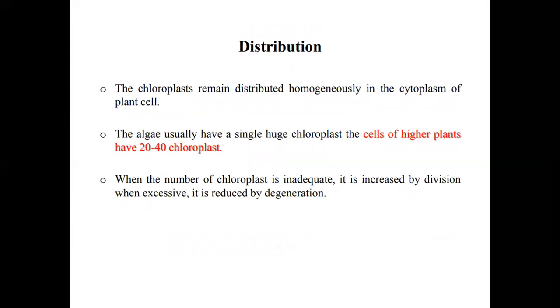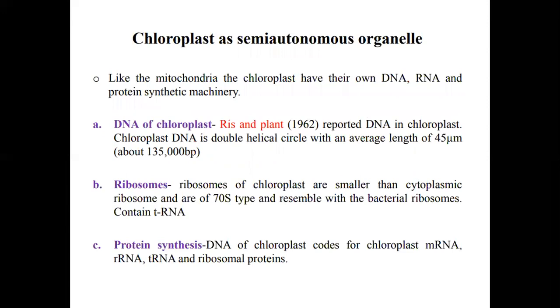The chloroplasts are distributed homogeneously in the cytoplasm of the plant cell. The algae usually have a single huge chloroplast, while the cell of a higher plant has 20 to 40 chloroplasts. When the number of chloroplasts is adequate, it is increased by division. When excessive, it is reduced by degradation. So the